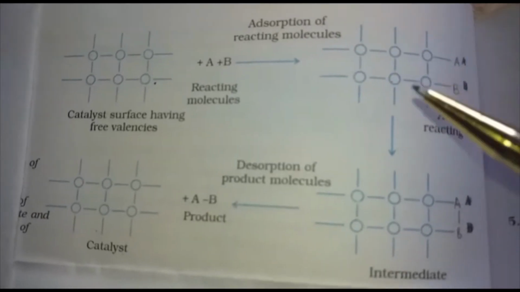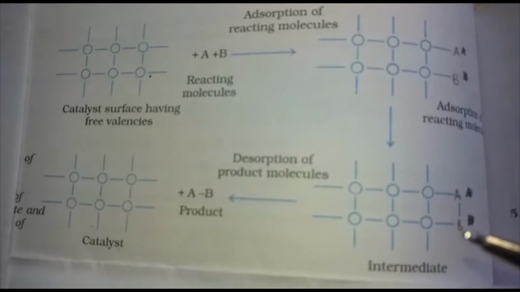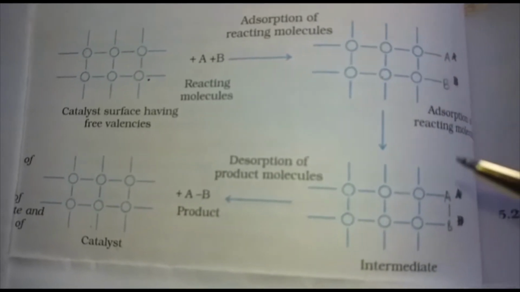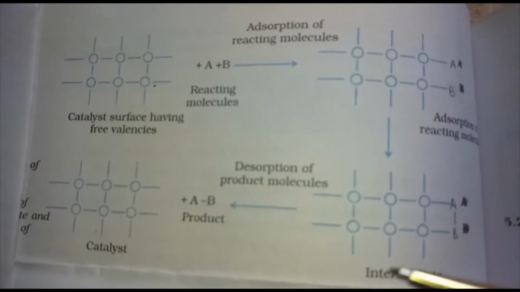What happens when the reactant molecules are adsorbed? An intermediate compound is formed. You can see here A and B separately getting adsorbed on the catalytic surface. Here a bond is formed, that is, the intermediate compound is formed.